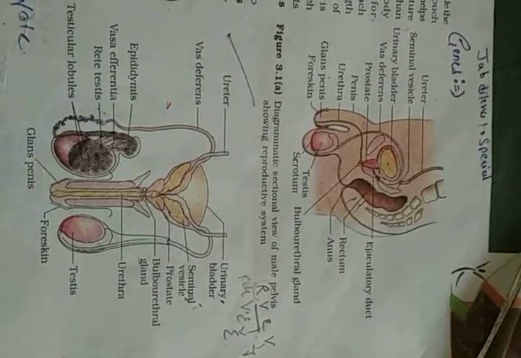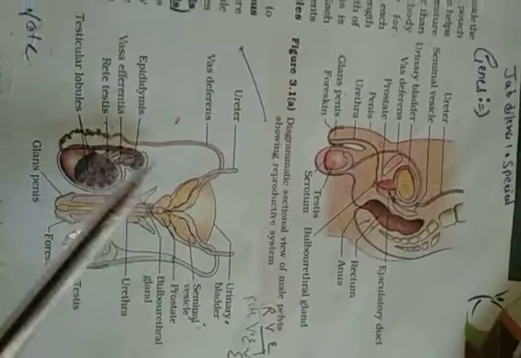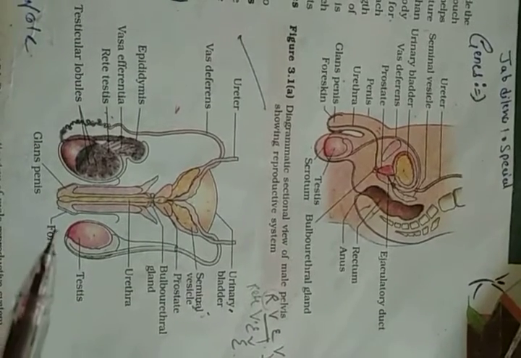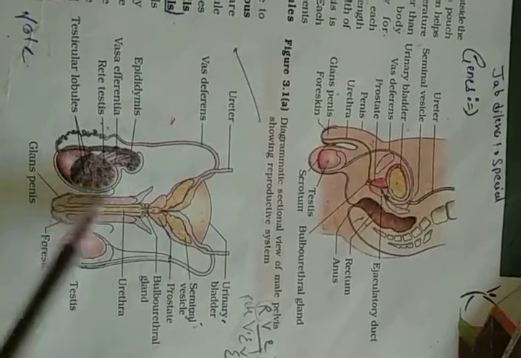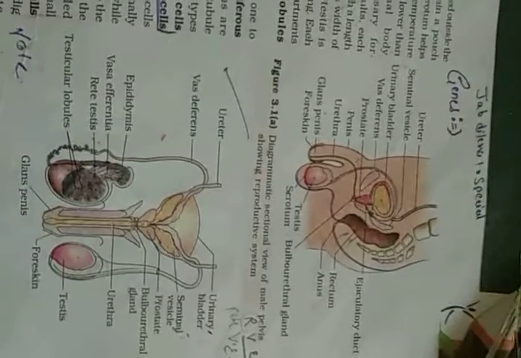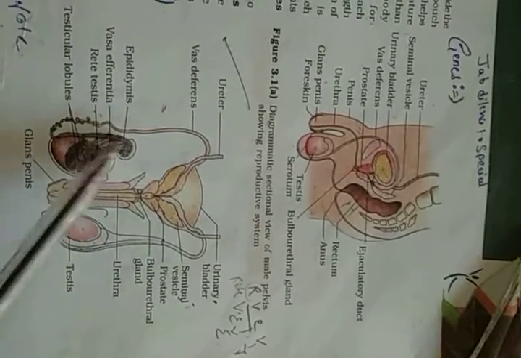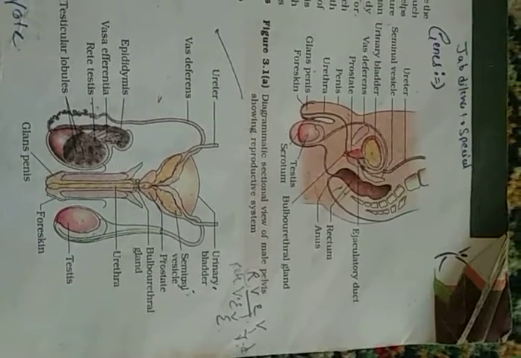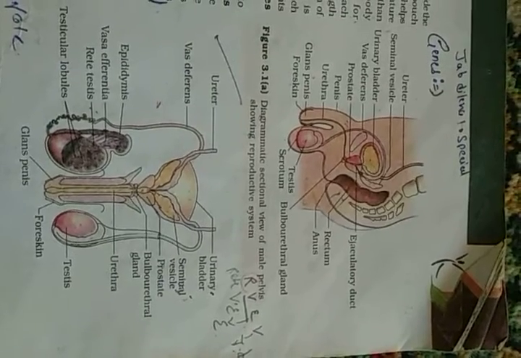So testes consist of many coiled tube-like structures which are lined with epithelial cells which divide and form sperms. So look at the structure of testes. There is a bag-like structure which is present inside the scrotum. Inside this testis, you again have coiled tube-like structures, and these are lined with epithelial cells, and they will keep on dividing to produce more cells, and that's how sperms are produced. Okay, so sperm production is the main function of testis, along with production of testosterone.